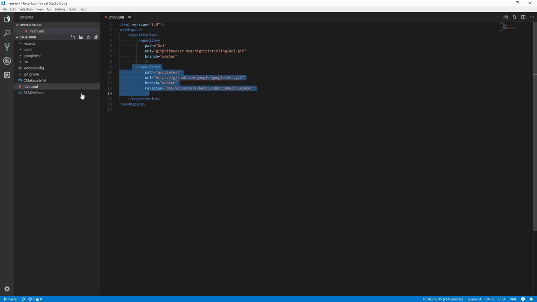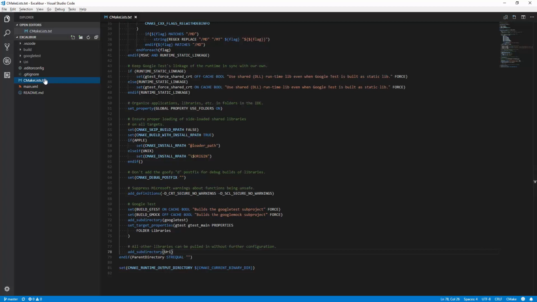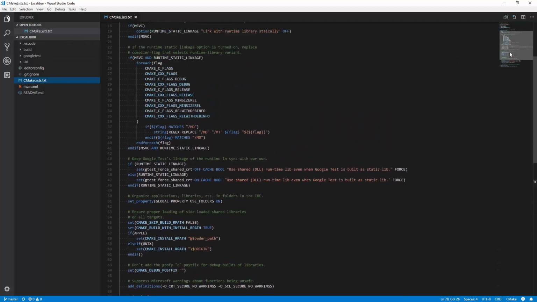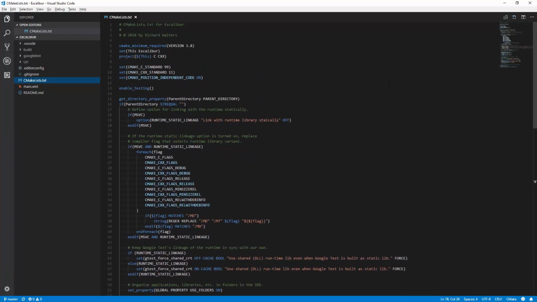Another tool that I use as a segue into the next file is CMake. CMake is a tool for constructing build systems. And the syntax is a bit hard to read and hard to learn, but there are a lot of advantages to using it. For example, with this one description, I can generate build system for Visual Studio, or for Xcode, or for GNU Makefiles, or any other kind of build system that CMake supports.